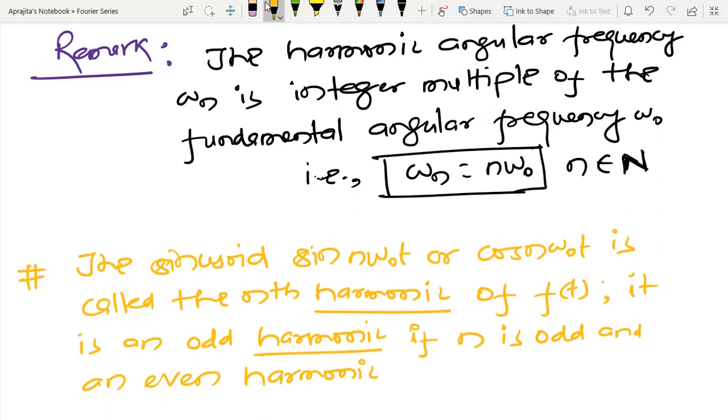These terms are frequently used in engineering literature, so you have to understand the names of these terms.